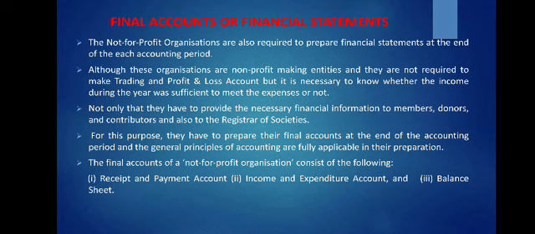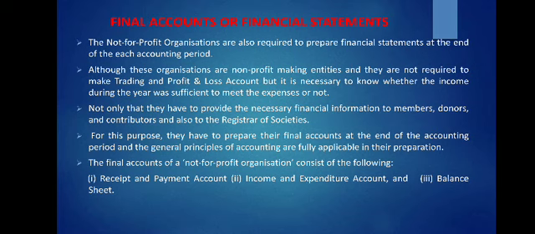Whatever the general rules of accounting, that is, the GAAP principles used by a trading concern, will also be applicable to a non-trading organization while preparing accounts, and they are subject to preparation of accounts every year. The final accounts of a not-for-profit organization consist of the following.